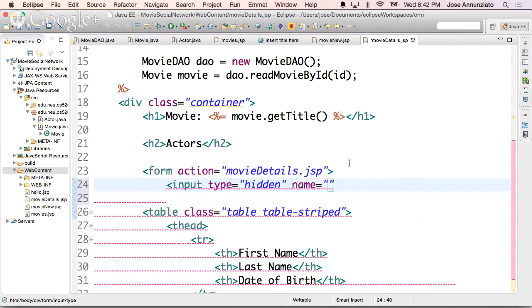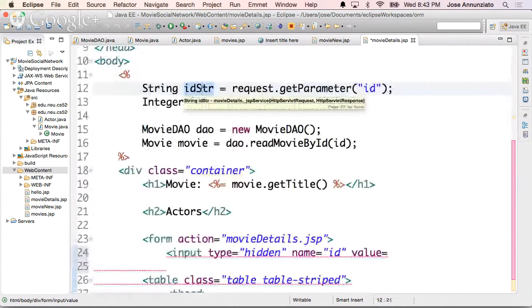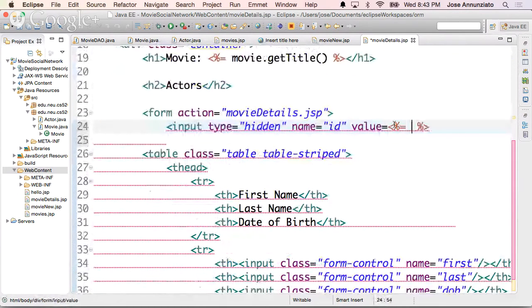The name is going to be the ID, the same ID. I'm going to pass this ID to myself over and over when I submit the form, and the value is going to be the ID that we have here, or ID string, it doesn't matter, either one. They both evaluate to the same thing. So I'm going to use ID string.